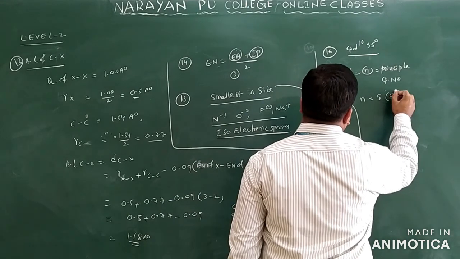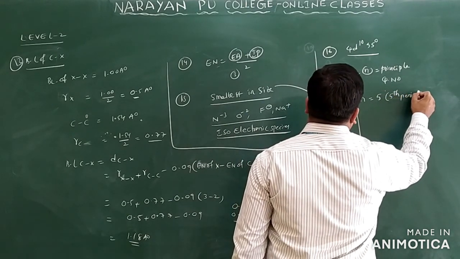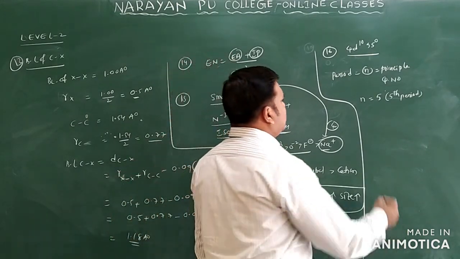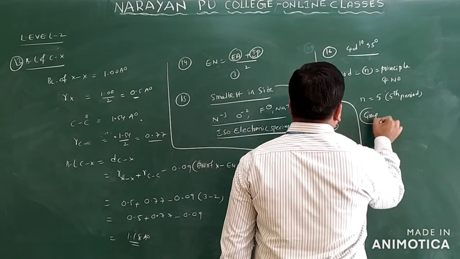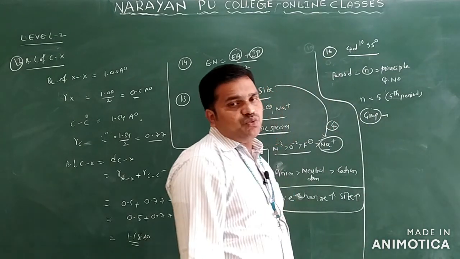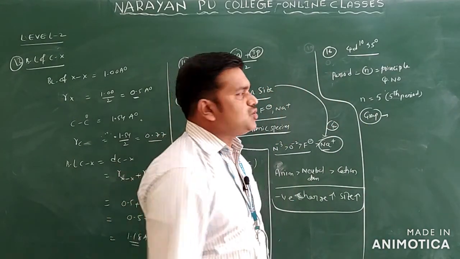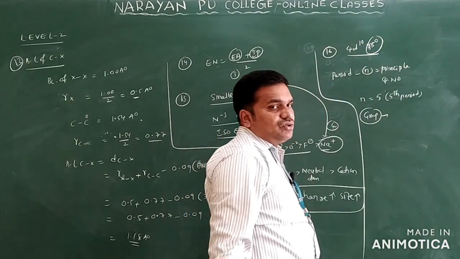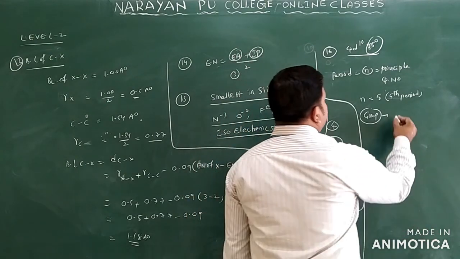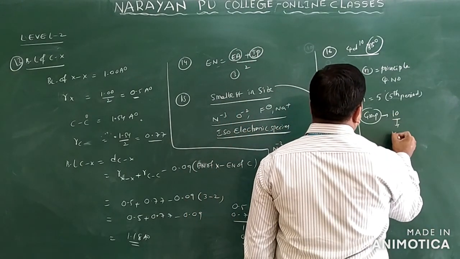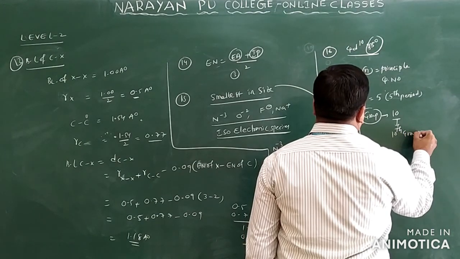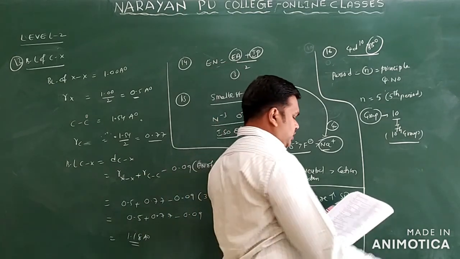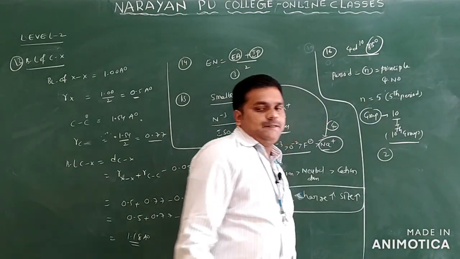5 means it belongs to the 5th period. If you want to compare with the group number, in the case of d orbitals we add (n minus 1) d electrons and ns electrons. Here 5s0 means there are no ns electrons, but how many d electrons are there? 10. So it belongs to the 10th group. So 5th period and 10th group. So what is the answer you will take? You will take option 2 for this question.